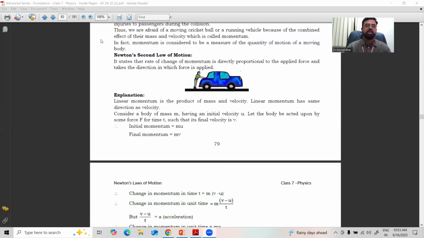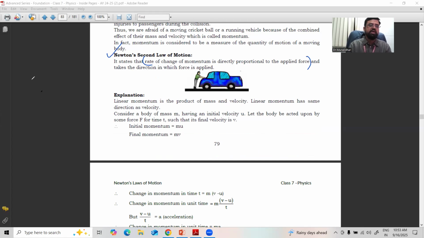As per Newton's second law, it states that the rate of change of momentum is directly proportional to the applied force. The rate of change of momentum. What is rate? Rate is nothing but per time.